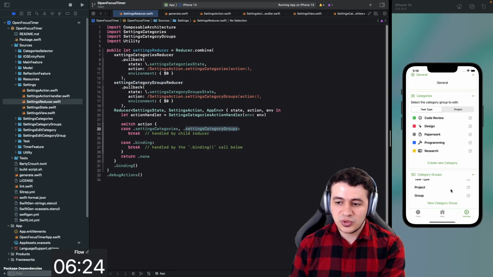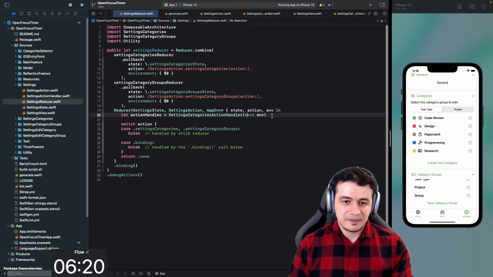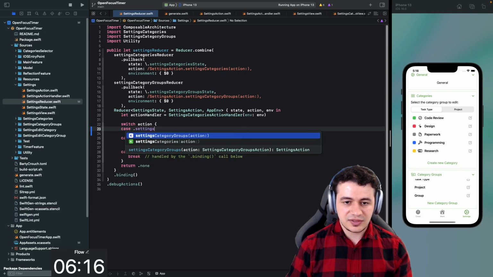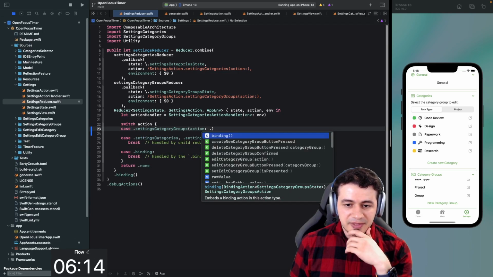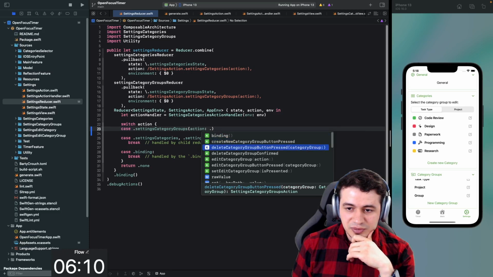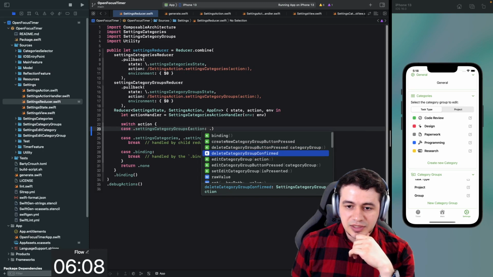So the question is, what actions are we getting when we create or delete stuff here? And we can quickly find that out because we're using enums here. So let's just go to settings category groups action, and we get create new category group button pressed, delete category group button pressed, delete category group confirmed. I guess that's where we delete it.